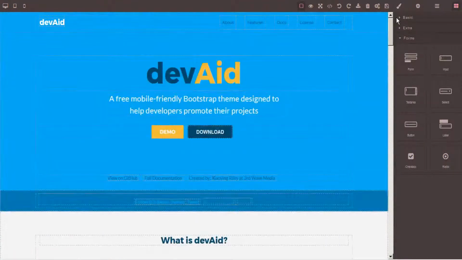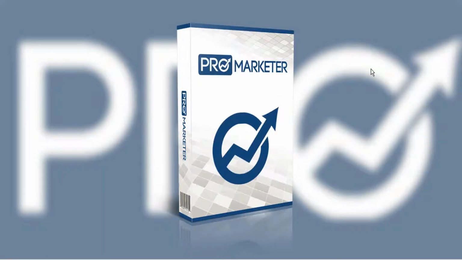So you can see that there's a variety of functions that you can build your web page to anything that you want to build, and a variety of beautiful templates that are ready to go with just a bit of basic customization. I hope you found this overview helpful.